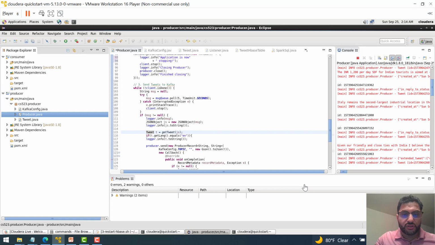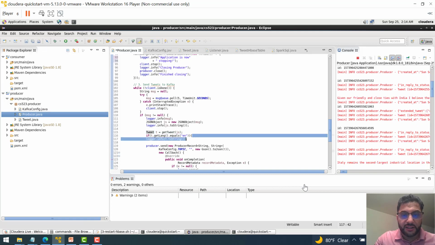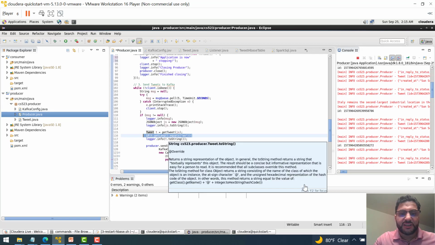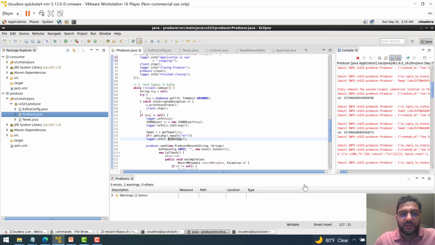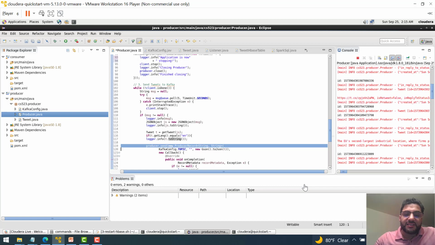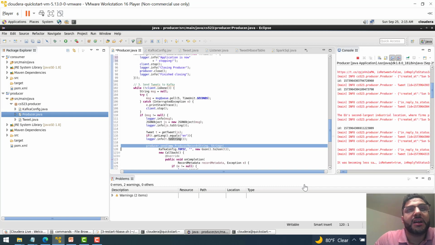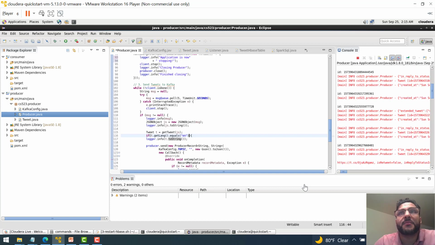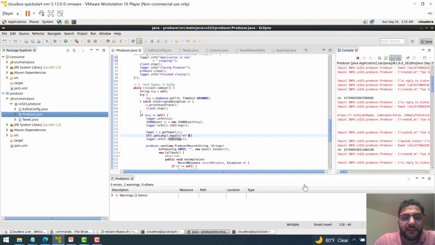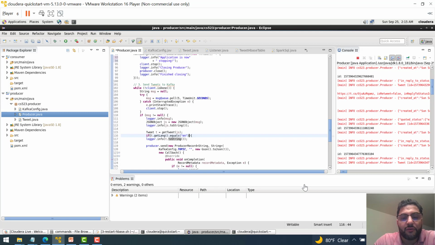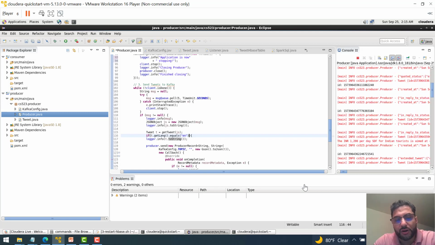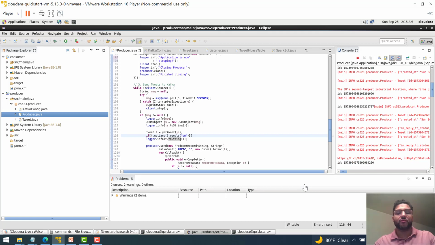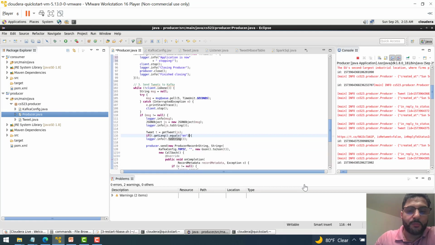So I chose to check here itself if the data is equal English, then only I'm gonna log this data and run the producer. Otherwise, any other language, I will neglect it. If I want multiple languages, I can say if the tweet.getLang equals English, or the tweet.getLang equals Arabic, or whatever language that I want to include in my process.